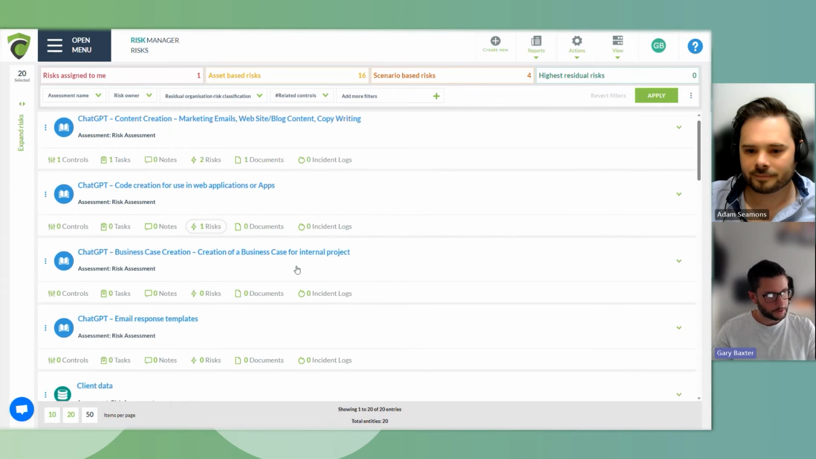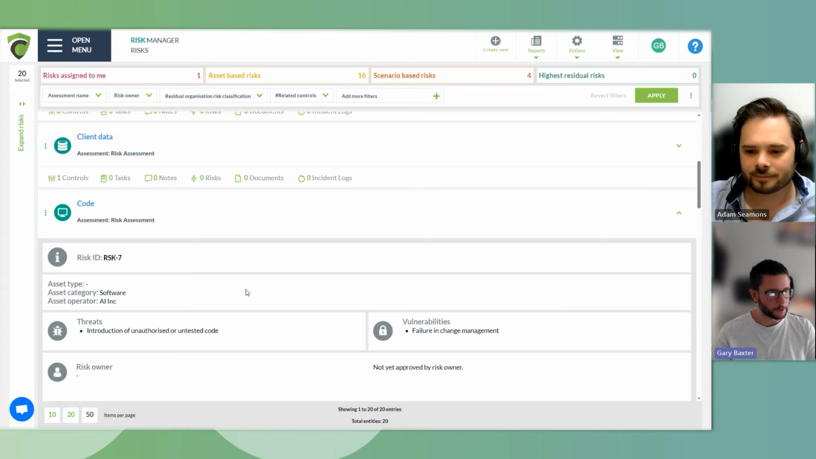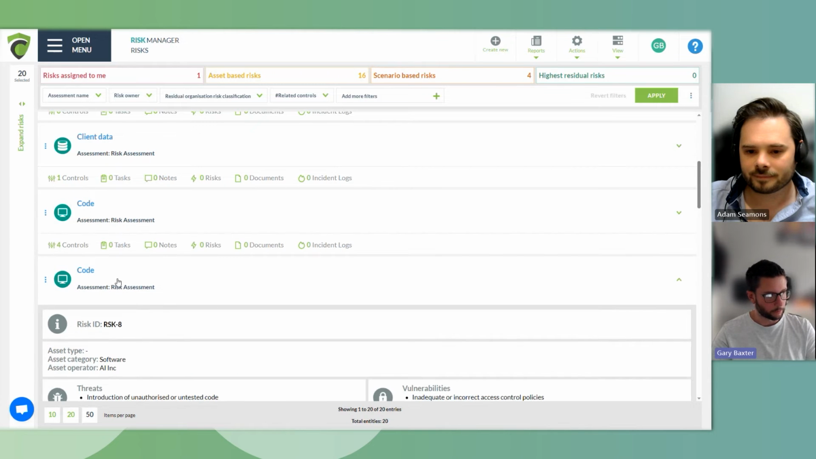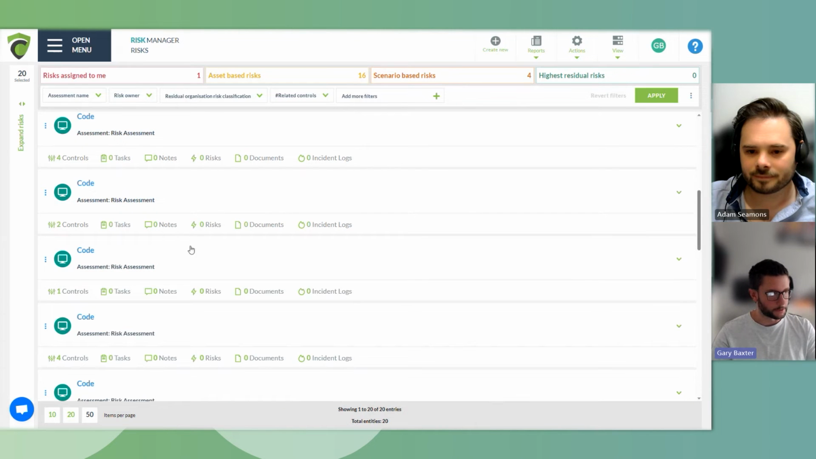What you will also be able to see further down the screen are the associated risks. So we can see a number of different code related issues. We have everything from introduction of unauthorized or untested code, and that could be due to a failure in change management. We have additional risks, which could be introduction of authorized or untested code, inadequate or incorrect access control policies, and so on and so forth.